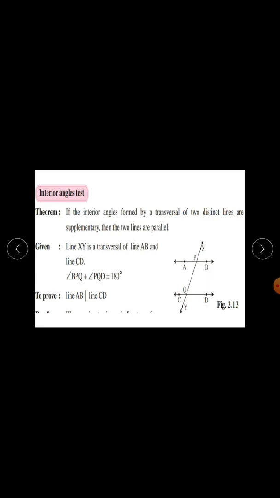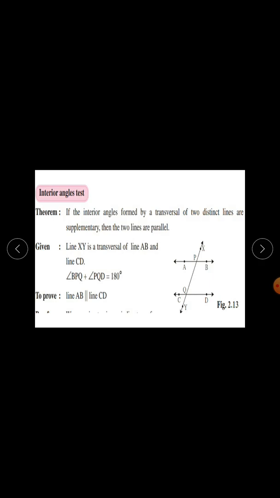Now our next theorem is the interior angles test. The theorem is: if the interior angles formed by a transversal of two distinct lines are supplementary, then the two lines are parallel. Read the statement carefully. Two distinct lines means two different lines.